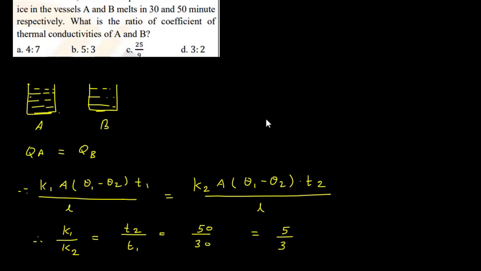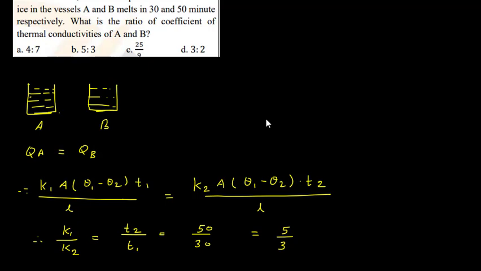Time, now they are taking different time. So here we have time T1 and K1, rest all is same. Here we have coefficient of thermal conductivity K2 and time T2. So we can cancel equal terms, equal variables from both the sides. So we will get K1 T1 equal to K2 T2. That will give me K1 upon K2 is equal to T2 upon T1.